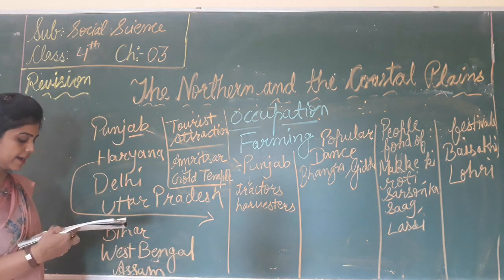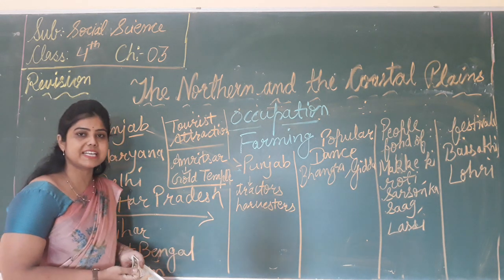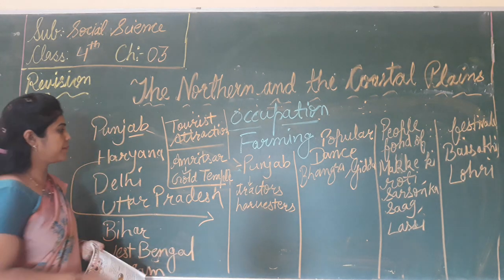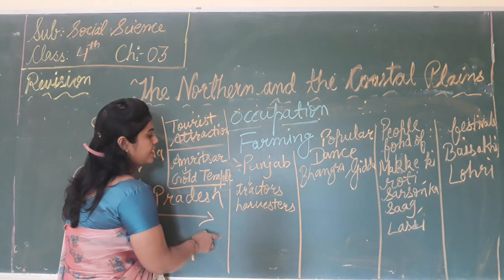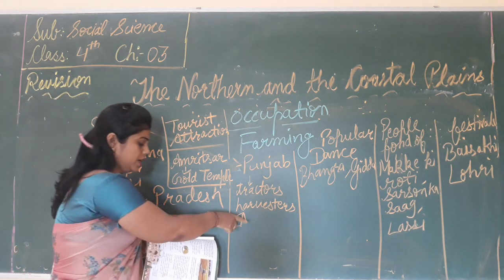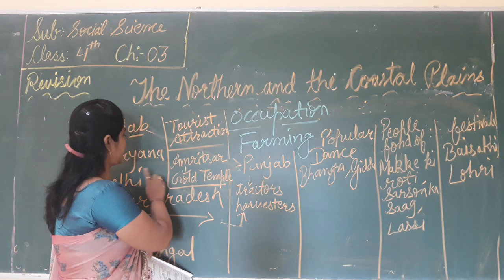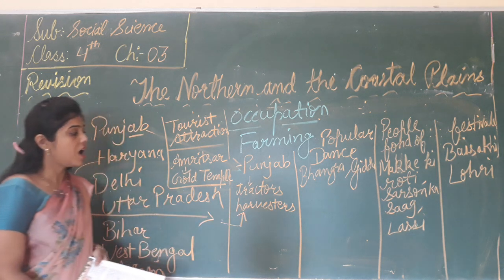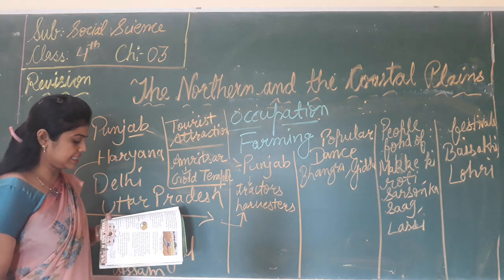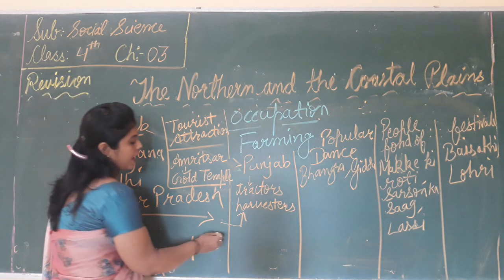So in Haryana, like the farmers of Punjab, the farmers also use modern machines in agriculture, that is the tractors and the harvesters, for farming. And the second thing is many people are engaged in cattle rearing and dairy farming.